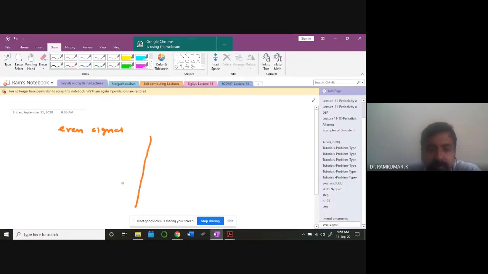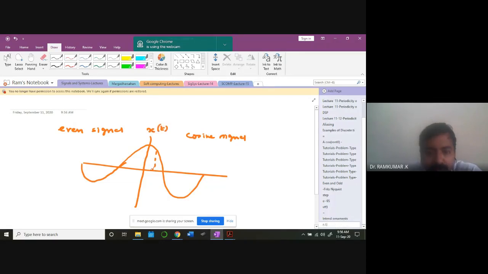this signal. Look at this, I'm writing it here. What is the signal? This is the cosine wave, the cosine signal. If you look at this signal, clearly you can see that if I take any value, this is x of t, this is t, then x of t will definitely be equal to x of minus t.